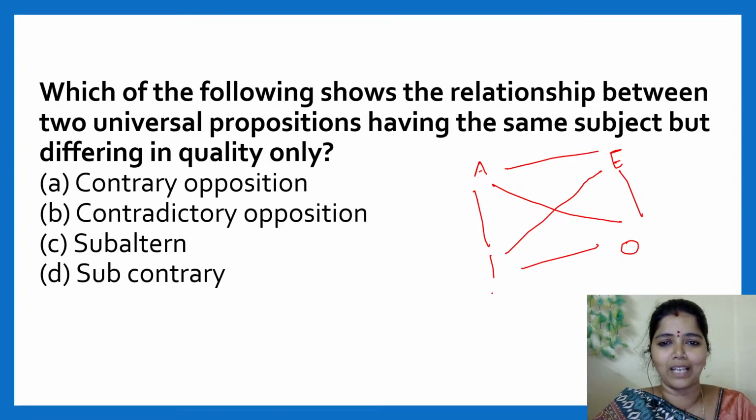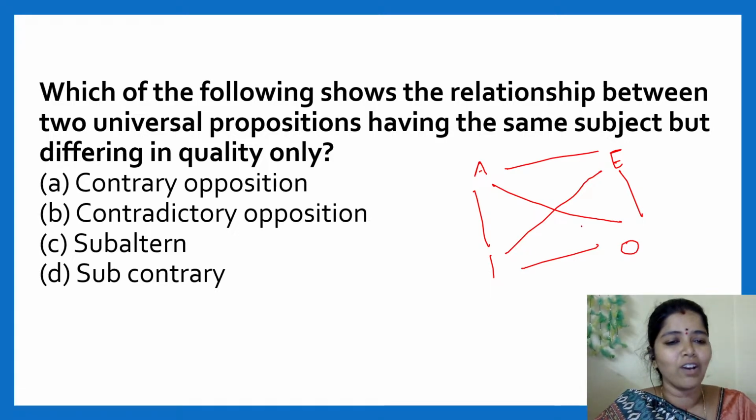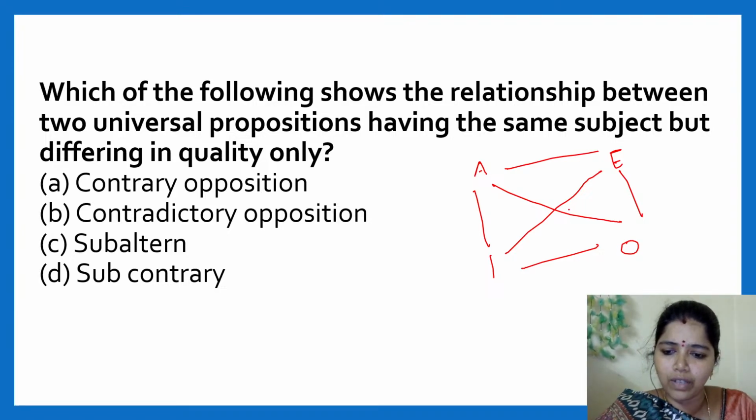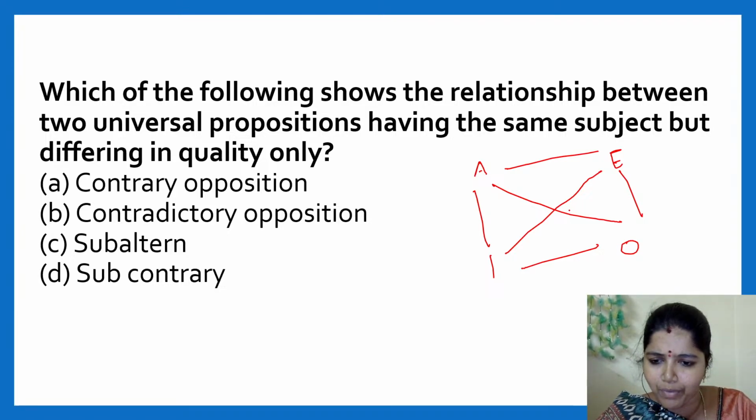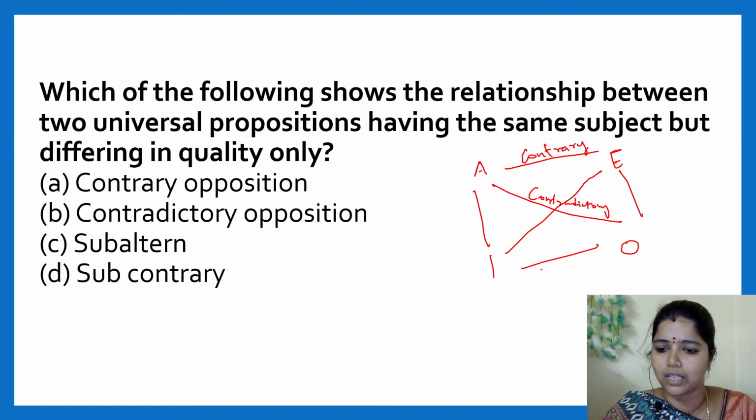But let me explain things to others, because those who are new to this logical reasoning concept will not be aware of the things. Whenever we get this kind of question, we draw A, E, I, O in a square. This diagonal we call contradictory, this we call contrary, this we call subcontrary, and this we call subaltern.